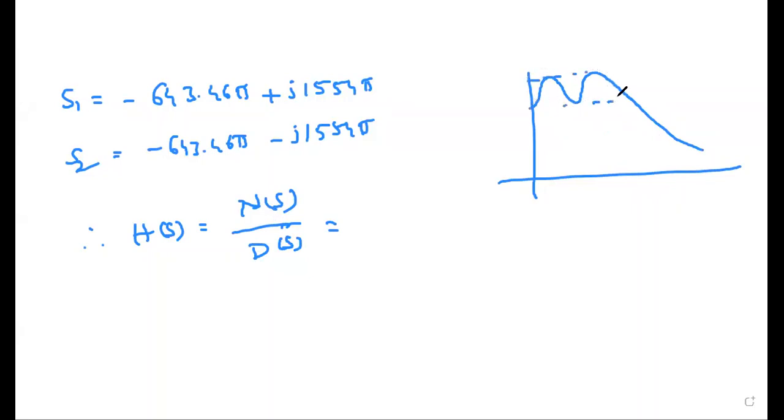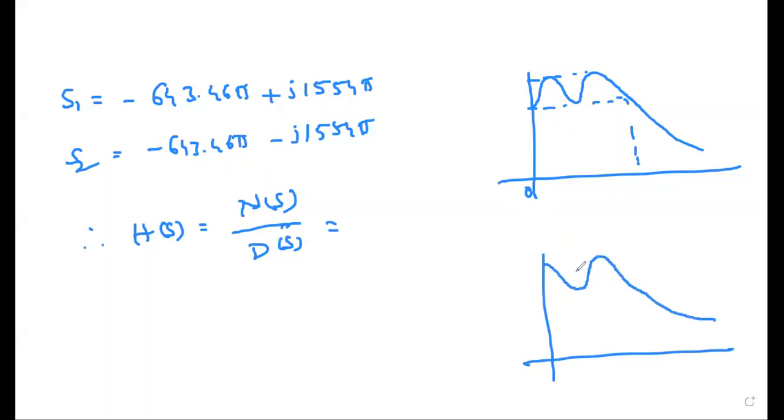See here, you may have one doubt. Sir, why are you starting the point at omega equal to 0 here itself? Why can't we make the response like this? This also has ripples in the passband, right? The answer is that this starting point is based on the order of the filter. If n is even, then it will start from here. When n is odd, then it will start from here.